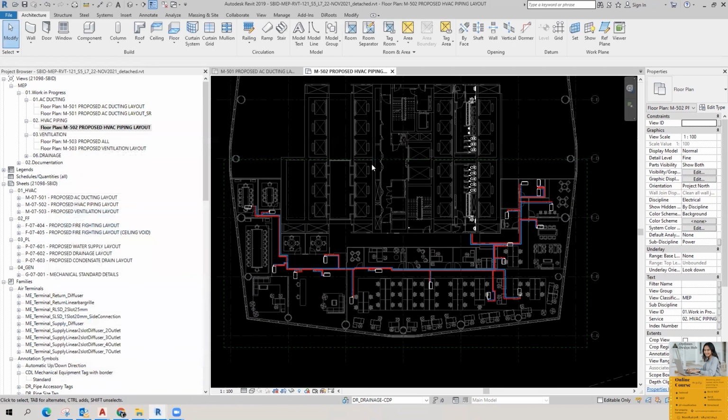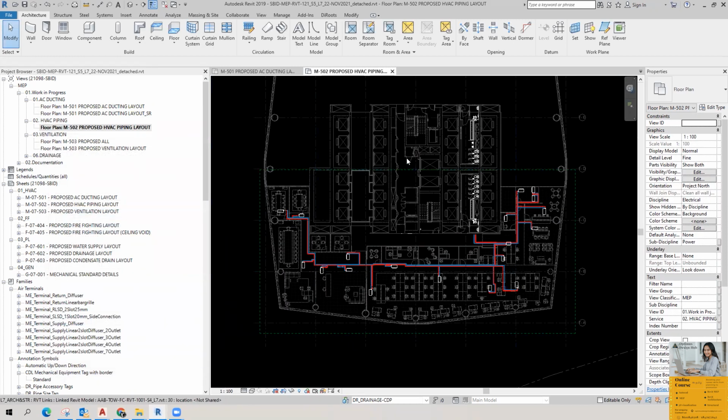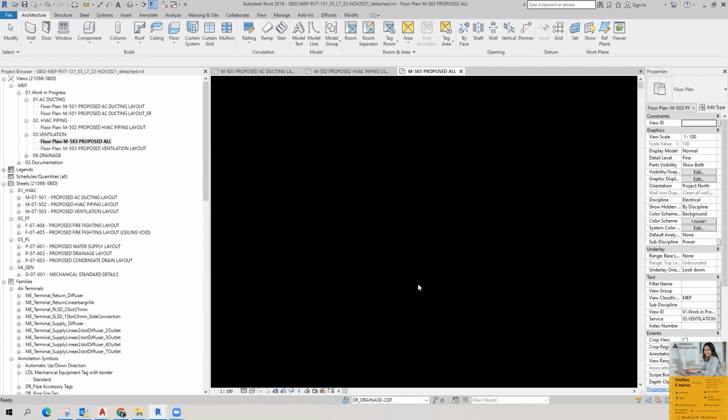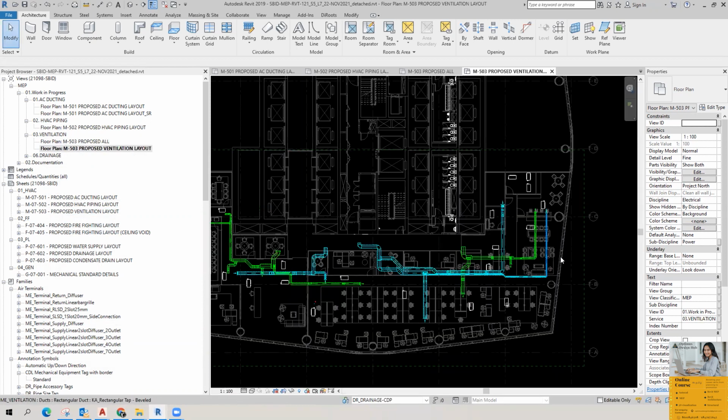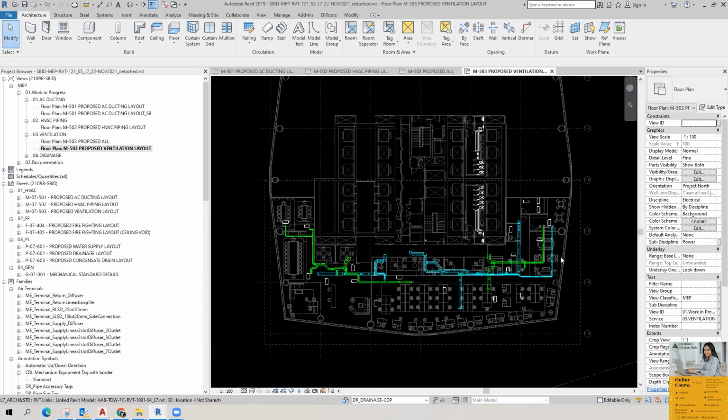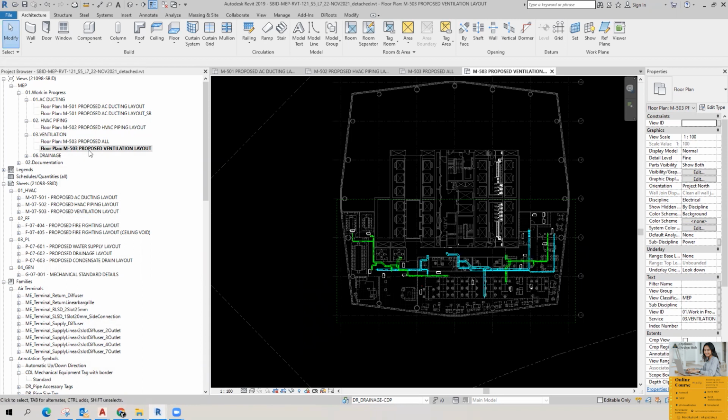Okay, so this is the view for chill water piping. So all other services are hidden, right? This is the view for ventilation. So in ventilation, only the ventilation ducts are shown. We will take this view, or we will take a duplicate of this view for doing the annotation.